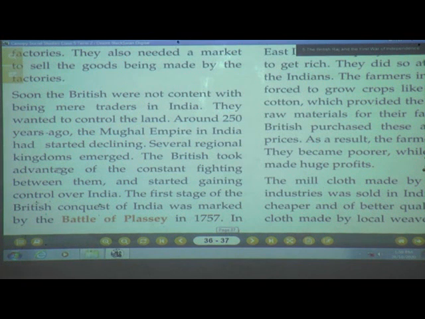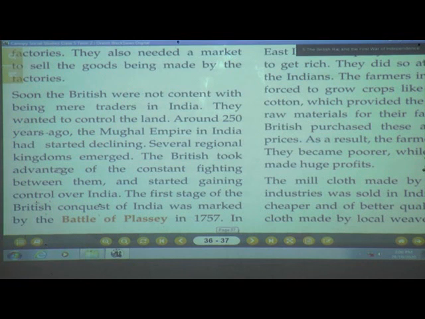The Britishers took advantage of these fights among the two kings who were fighting among themselves. In those days, children, they used to fight just for the sake of a huge amount of land. One king used to fight with the other king to conquer that land. To conquer means to take over that land and to make their land a very vast kingdom. So in those days there were fights among the kings, and the Britishers took a very good advantage of that.